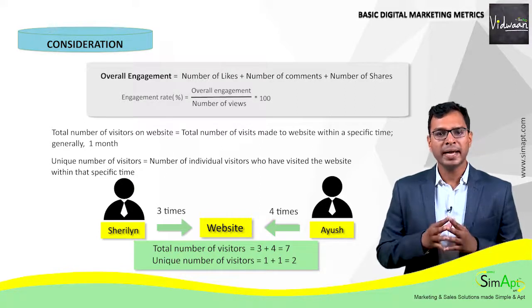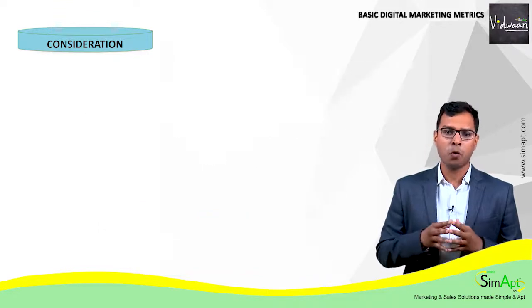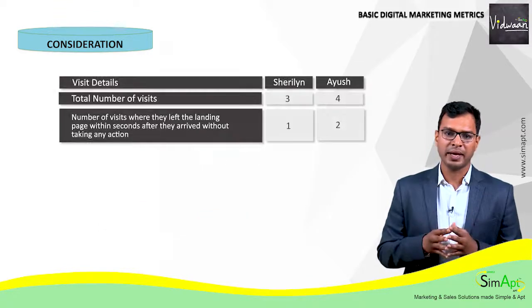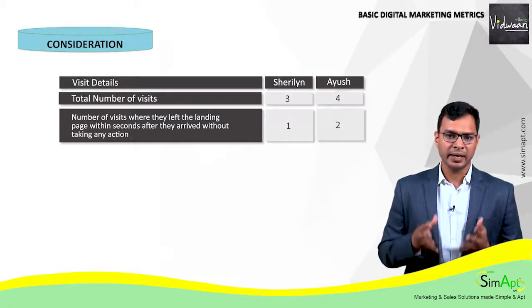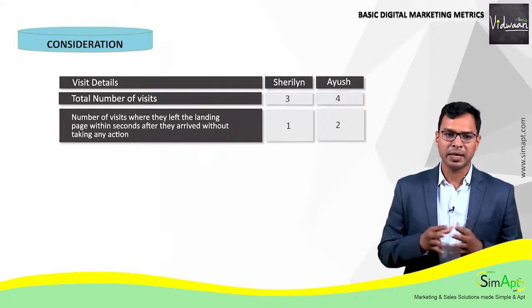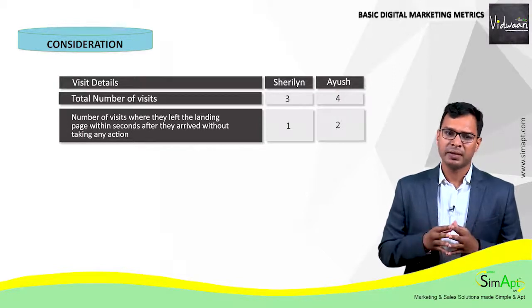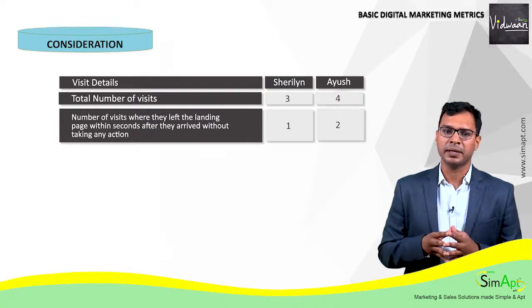Now, out of the 3 times Sherlin visited your website, the first time she stayed on your homepage for a few seconds and, without performing any action like clicking etc., she moved out of the website. The other 2 times she clicked and performed activities on your website like subscribe etc. Ayush did leave your website twice within seconds without performing any action, and the remaining 2 times he went across the other pages of the website.